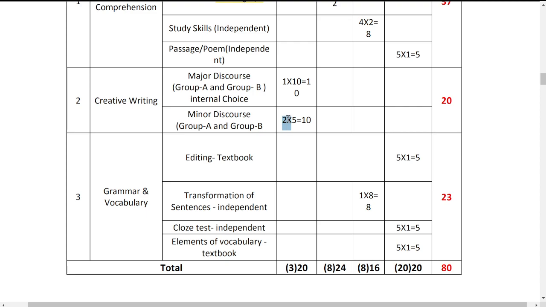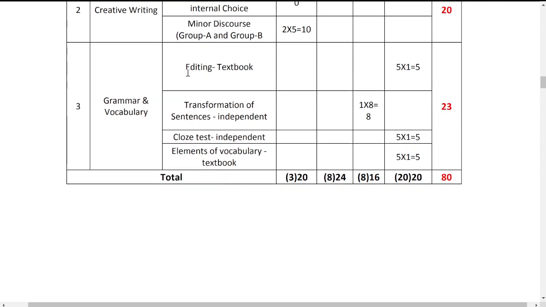And remember, you have to write 2 minor discourses, and each one carries 5 marks, and 2 fives are equal to 10. So here you have to write only one question, 1 into 10 is equal to 10, and here you have to write 2 minor discourses, carrying only 5 marks each, and again it is altogether 10. So just in the discourses section, you are going to gain 20 marks. You should make sure of that.